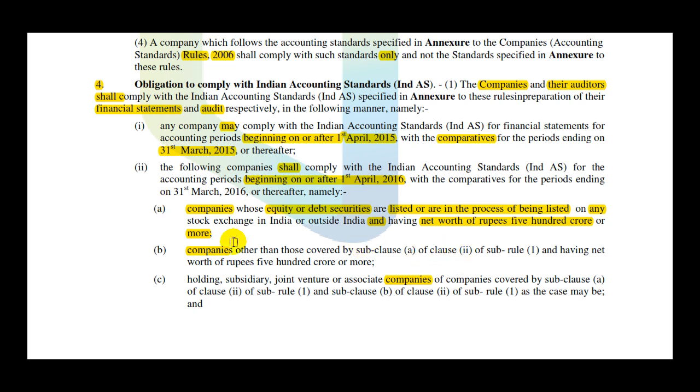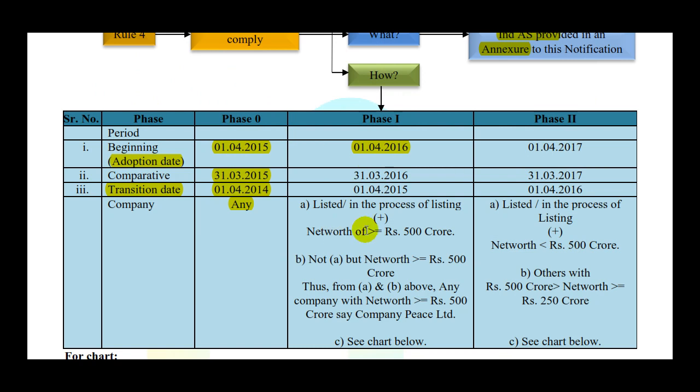Of clause Roman 2. So this is Roman 2 of subrule 1, and having net worth of rupees 500 crore or more. So if you are having net worth of 500 crore or more, you are included here. So let's try to simplify this. Now which companies are included here?